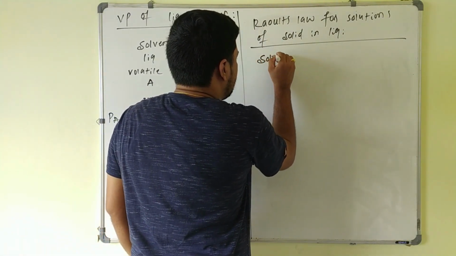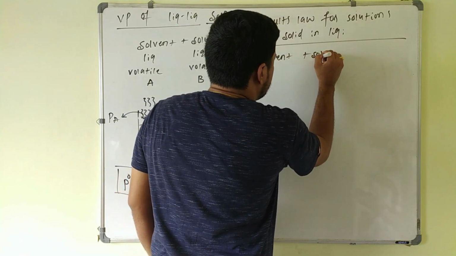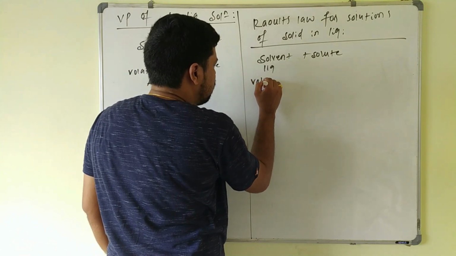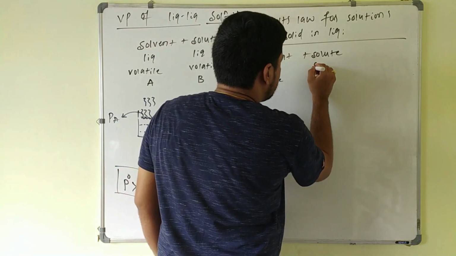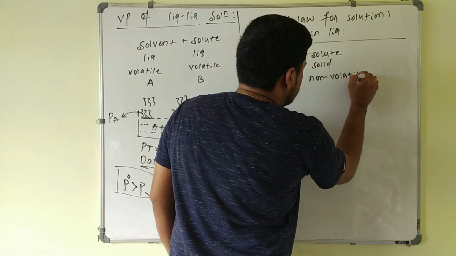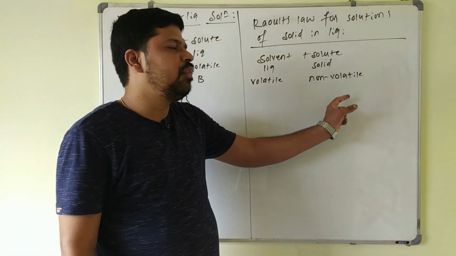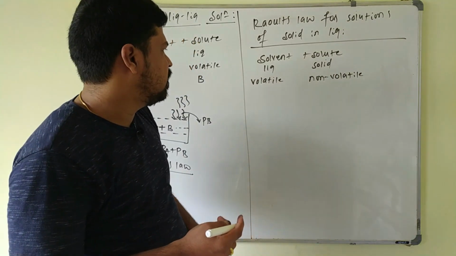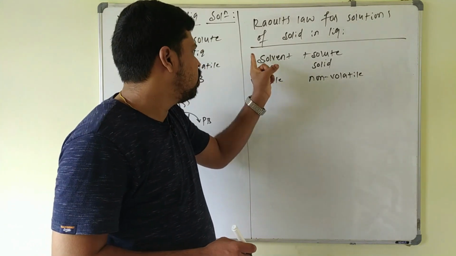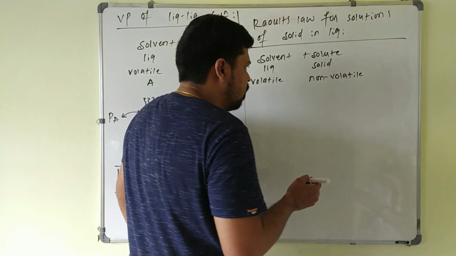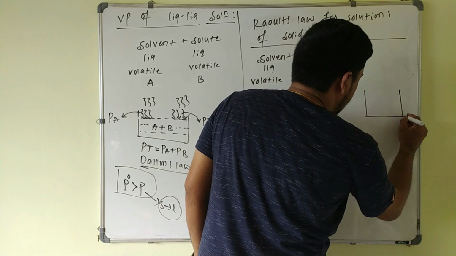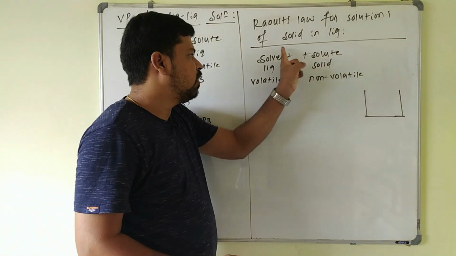We take one solvent molecule plus solute. Only the solvent is liquid, meaning solvent molecules are volatile, and the solute is solid here. Solid means it is non-volatile. Non-volatile means it will not form any vapors here. Always keep in mind, the solid solute particle will not contribute towards the vapor pressure of the solution here. Only solvent molecules are forming vapors, and the total vapor pressure of the solution depends only on the solvent molecules here.